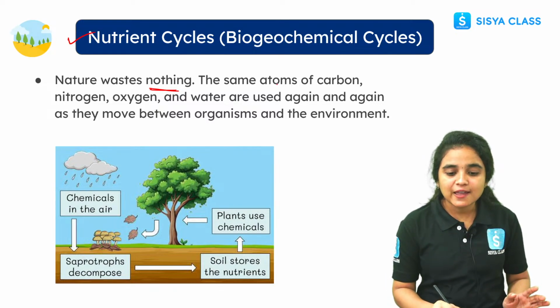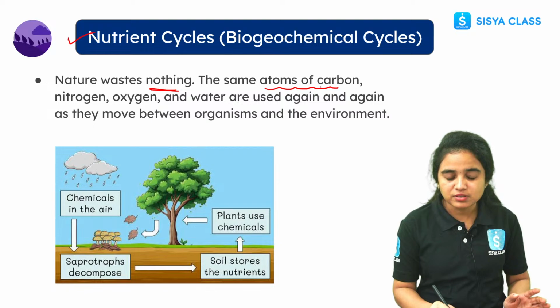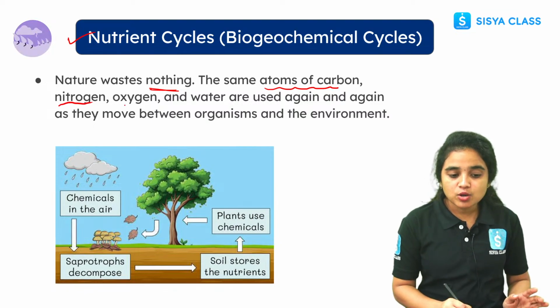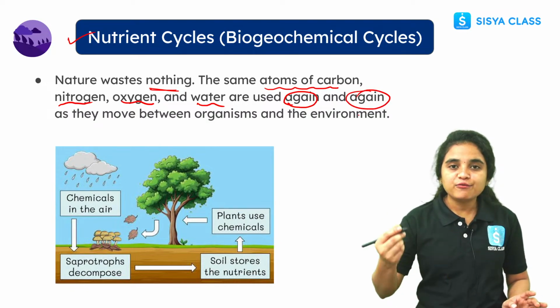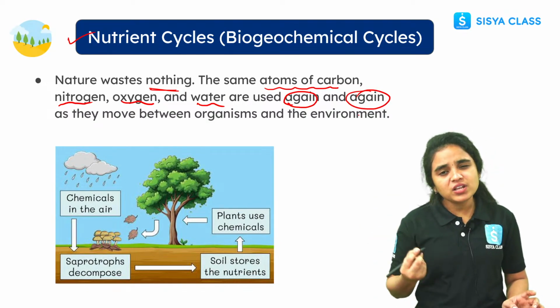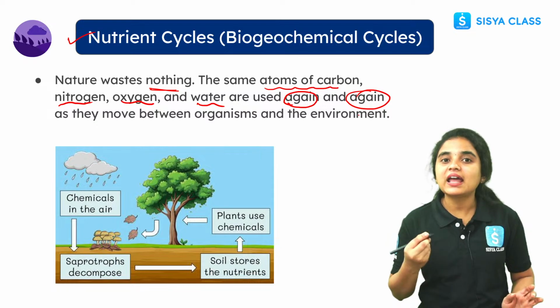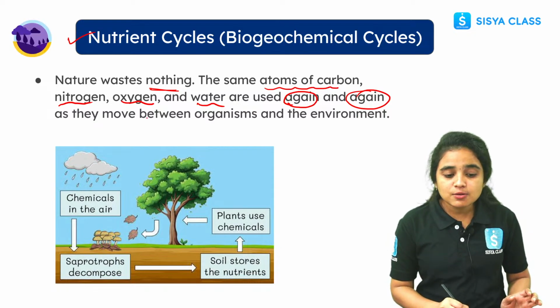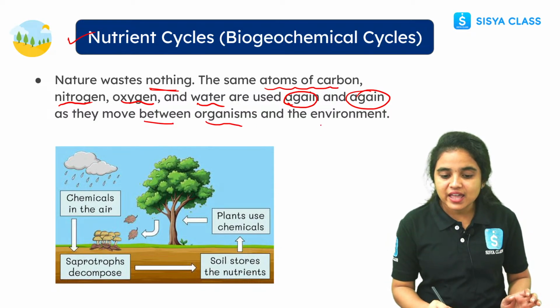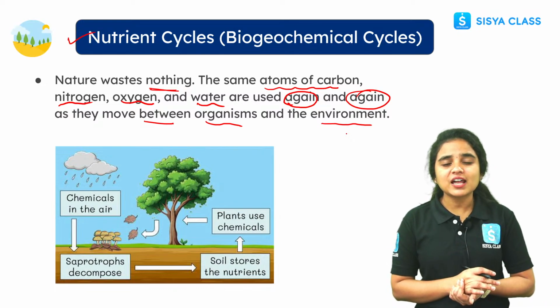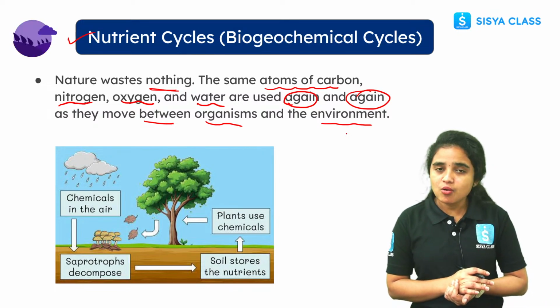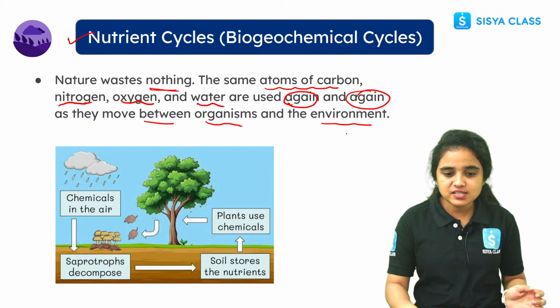So the same atoms of carbon, nitrogen, oxygen and water are used again and again here. Everything is recycled, everything is used again and again. As they move between organisms and the environment, they participate in different types of nutrient cycles. Now let us see about all these cycles.